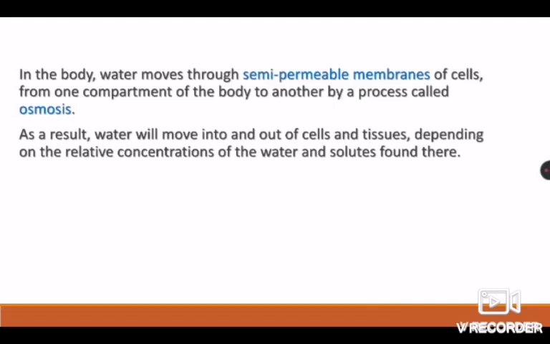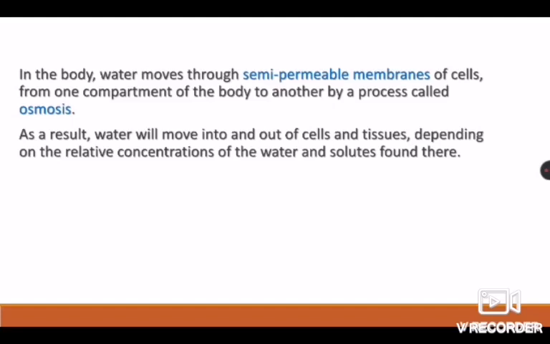In the body, water moves through semi-permeable membranes of cells from one compartment of the body to another by a process called osmosis. As we all know, all cells have membranes and these membranes are semi-permeable. Semi-permeable means the membranes will permit only certain types of solutes to pass through but not all.